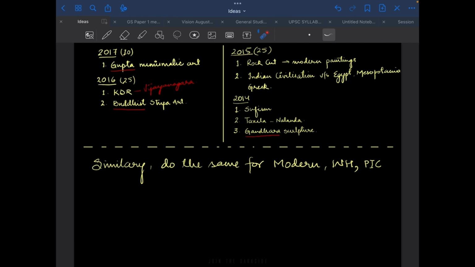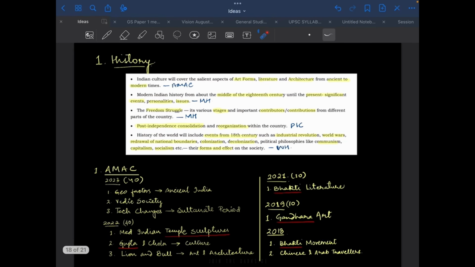UPSC's favorite part, the Vijayanagar Empire. In prelims also they ask a lot of questions from there. So KDR or things related to the Vijayanagar Empire, we have to prepare. Buddhism and Jainism, we have to prepare. Gandhara art, asked once in 2014, again in 2019. So after we list down all of these, we realize that there are specific themes that they are asking again and again. The questions might not be the same, but they revolve around a specific theme.